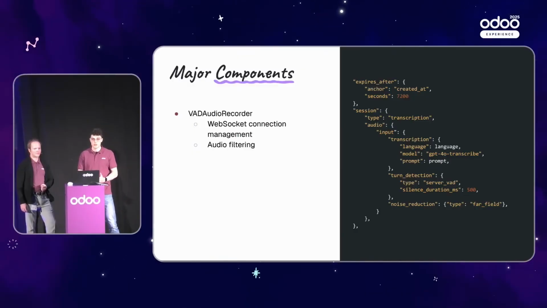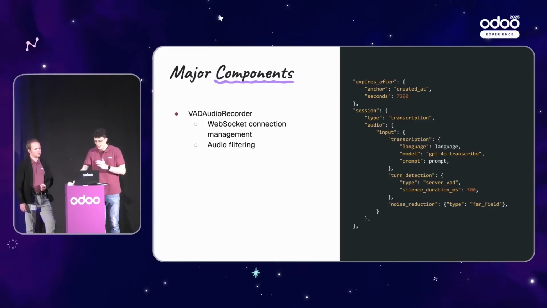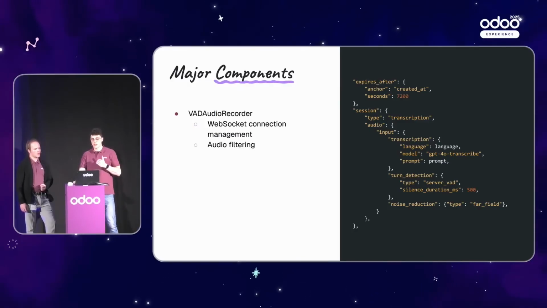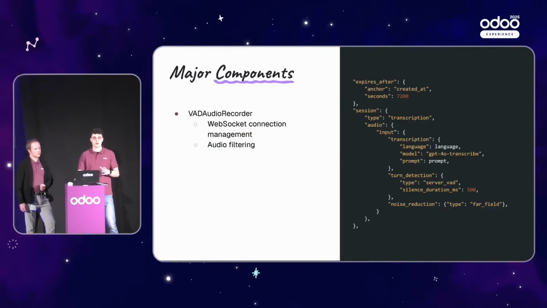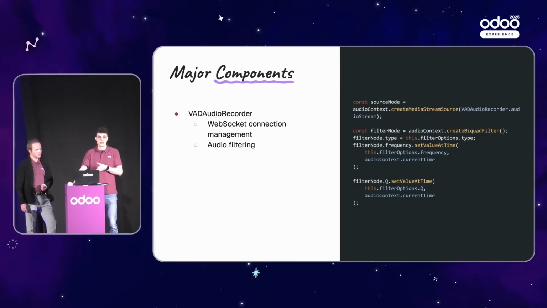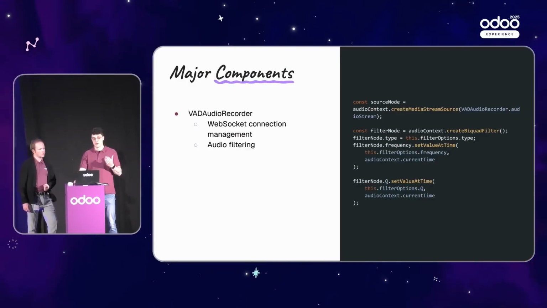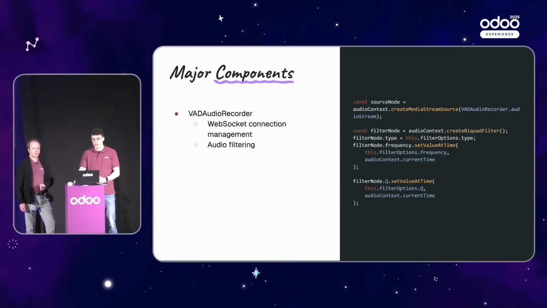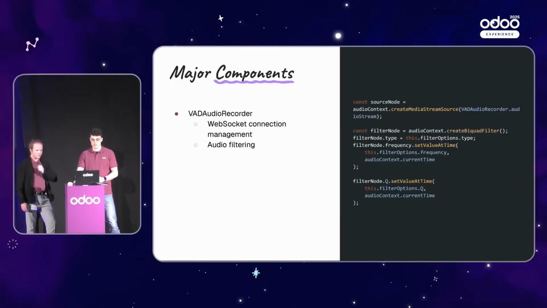Then we have the turn detection, which is just used to say, okay, now cut off every time a silence has a duration of more than 500 milliseconds. And the last part is we also ask OpenAI to do some noise reduction on their side to ensure that the transcript has no parasitic noise that would hurt the quality of the transcription. And then the second part, here you can see a bunch of function calls that will do the analysis of the audio, and especially here it's for filtering on our side.